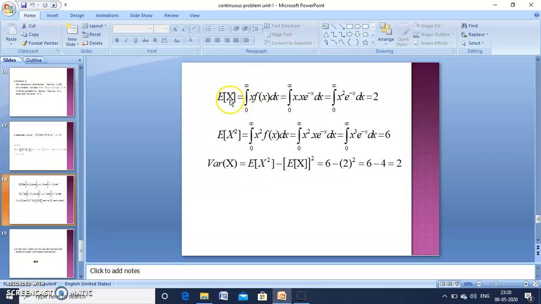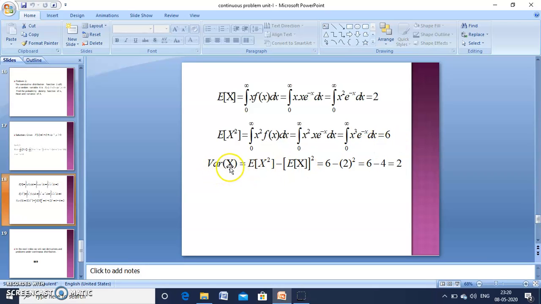So now we want to find out mean and variance. E of x is equal to, the formula is 0 to infinity x into f of x into dx. Substitute f of x here and x square into e power minus x into dx. Here you apply Bernoulli formula, we get 2. Then find out e of x square, integral 0 to infinity x square into f of x dx. Substitute f of x, then apply Bernoulli formula, finally we will get 6.